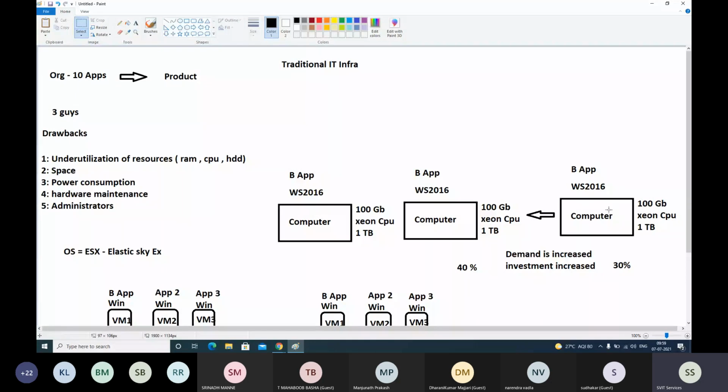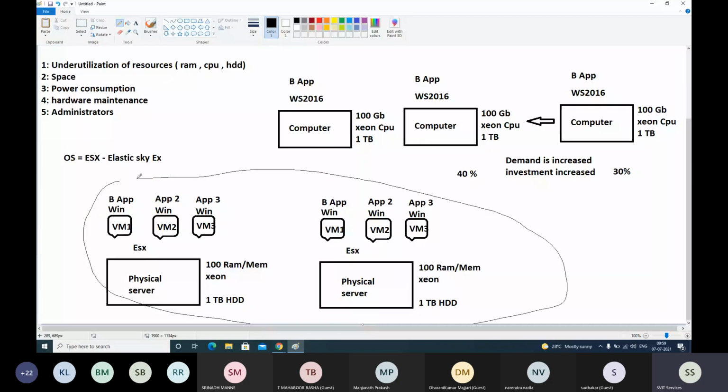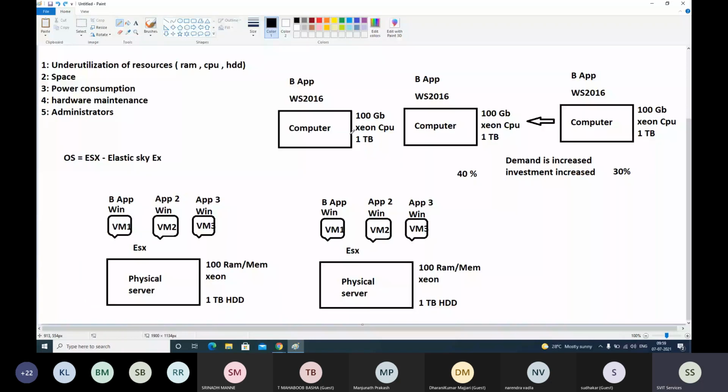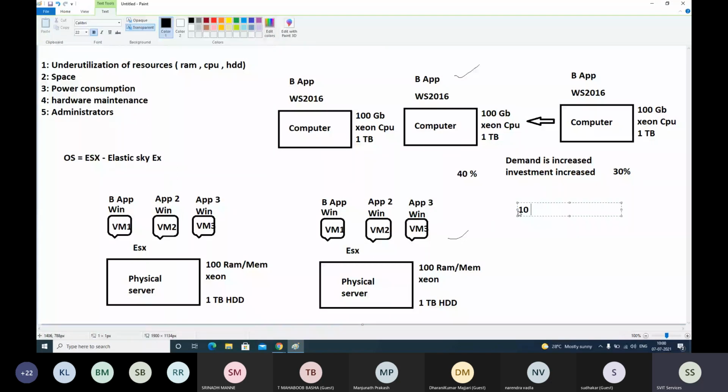Performance is the same as when you are running your business on this traditional IT infrastructure. Per 1 week you are manufacturing 1,000 units. On these computers also you are manufacturing 1,000 units. No difference at all. But now if you see the investments that you are making, here you are buying 10 physical servers. Here we have only 2 computers.